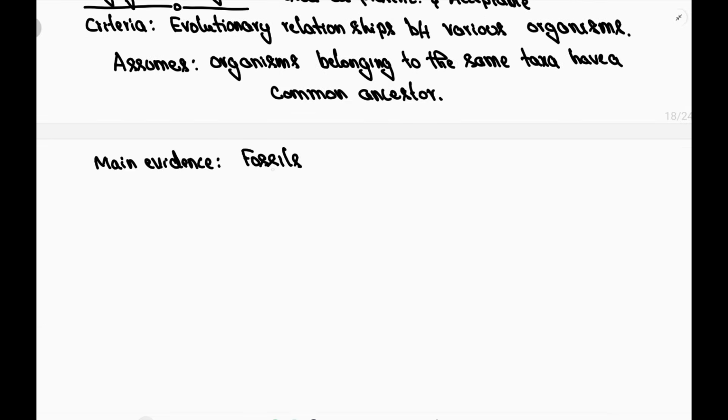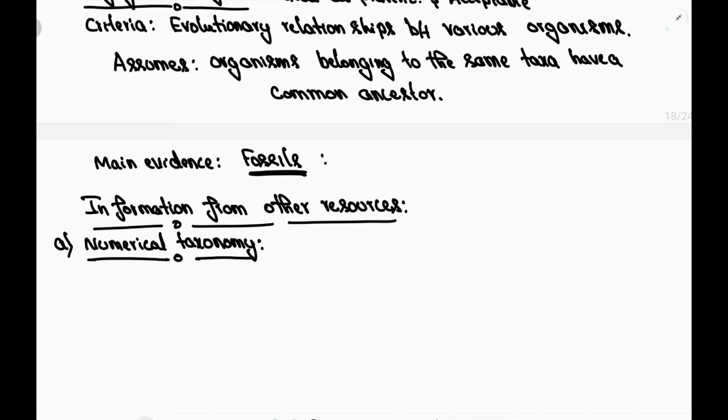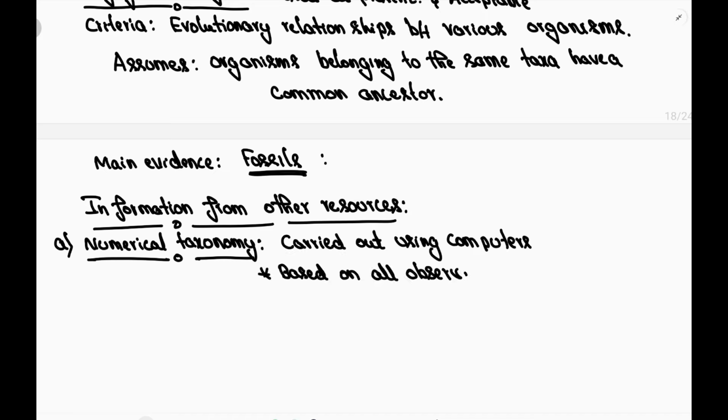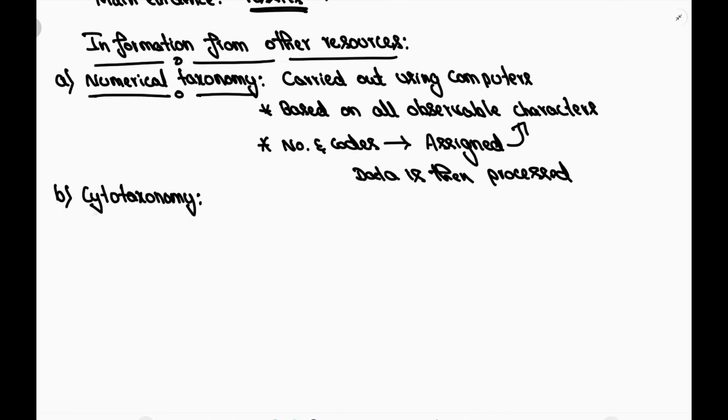Main evidence used in this system of classification are the fossils. If enough fossils are not available for the classification, then we can take information from other resources to resolve the difficulties in classification. They include numerical taxonomy carried out using computers because it considers hundreds of vegetative characters which are present in the plant. So using computers, numbers and codes will be assigned to the characters. Then the data will be processed using software. Now many softwares are available to conduct numerical taxonomy.